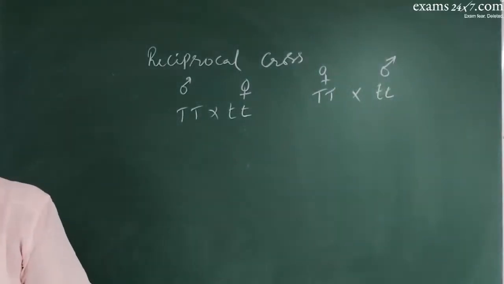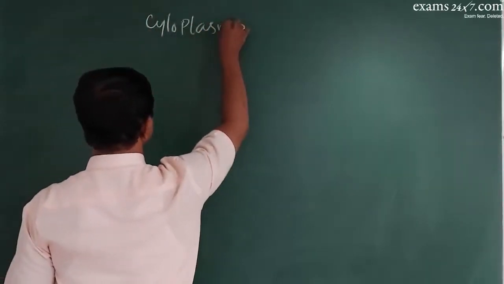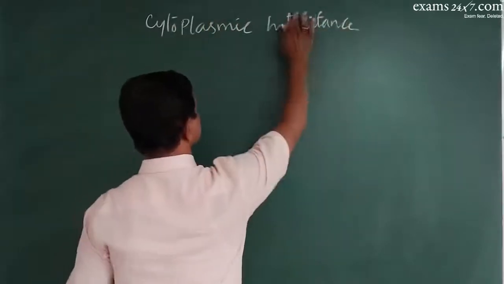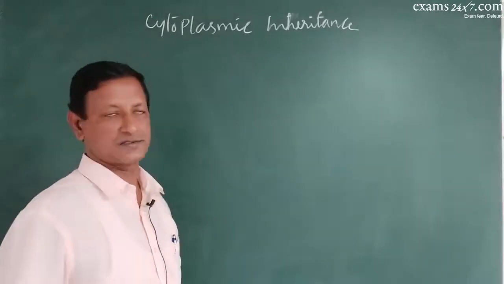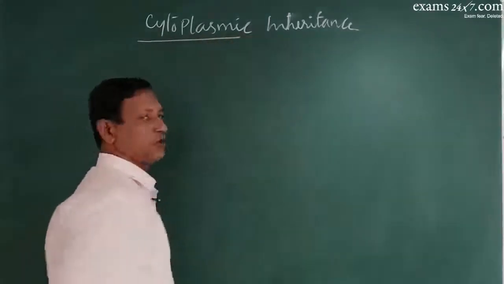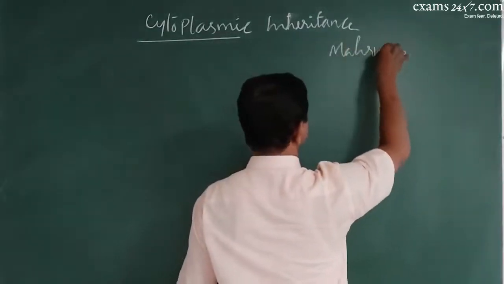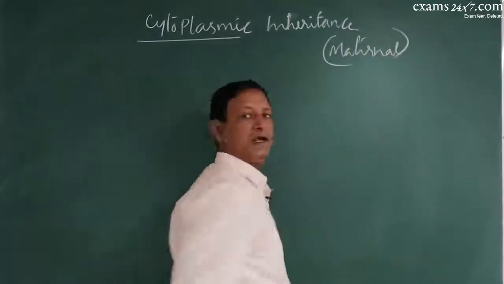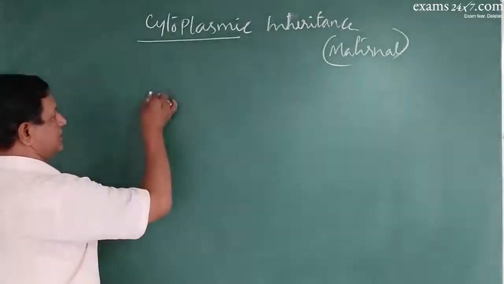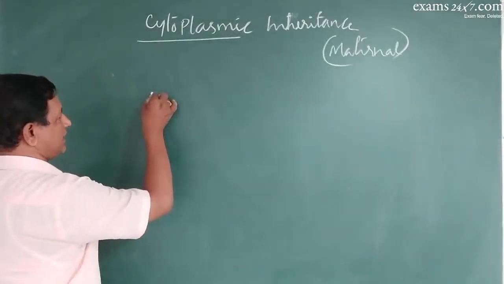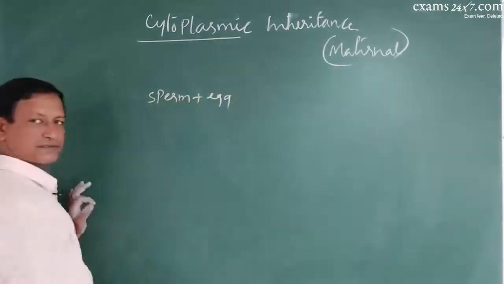Next, there is a concept called cytoplasmic inheritance. What is that? See, the name itself says cytoplasmic. It is also called maternal inheritance. Now during sexual reproduction, the sperm fuses with the egg, right?